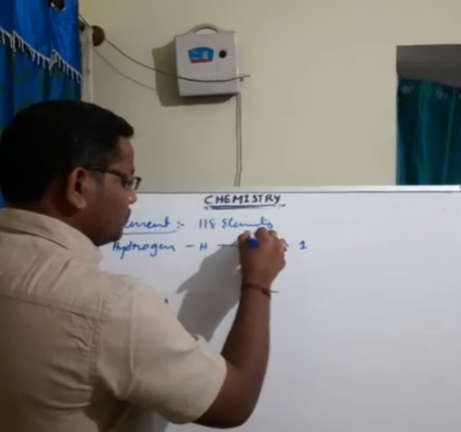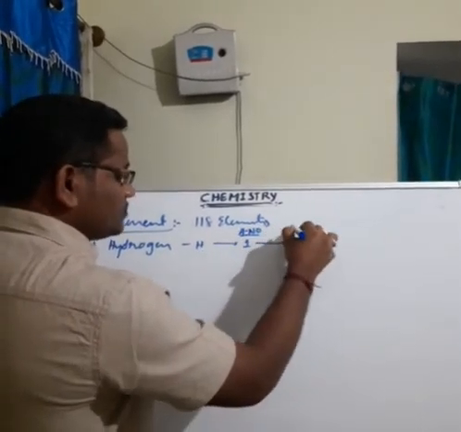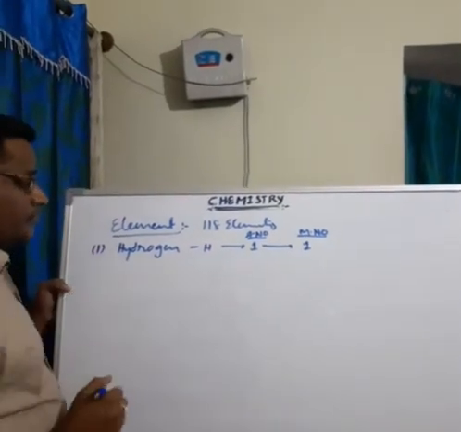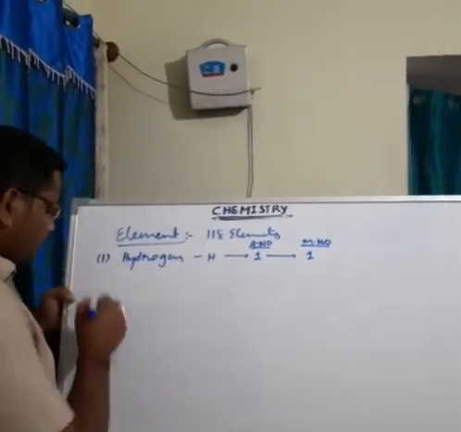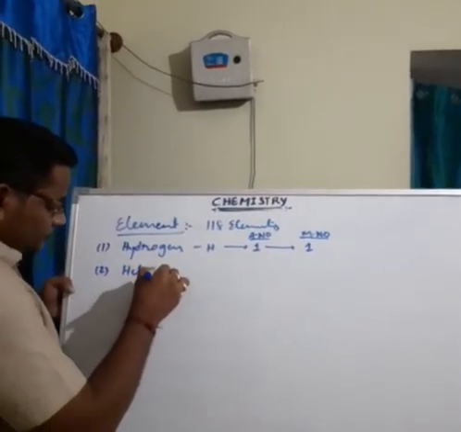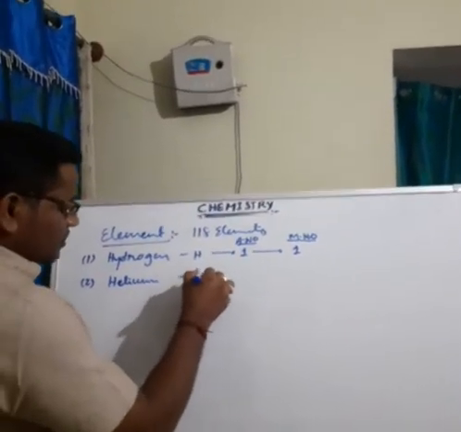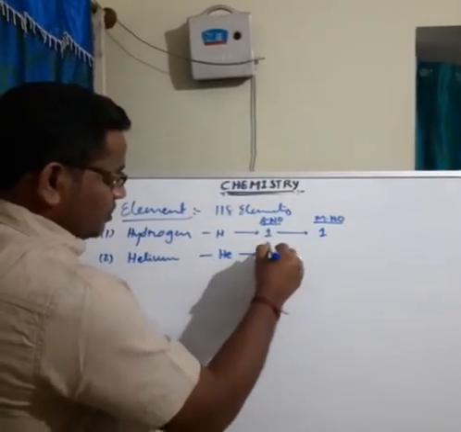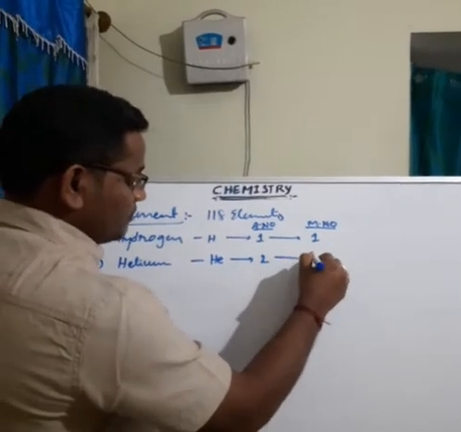This is the atomic number, this is the mass number, this is the element, and this is the symbol. The second element is helium. Symbol is He. Atomic number 2. Mass number is 4.